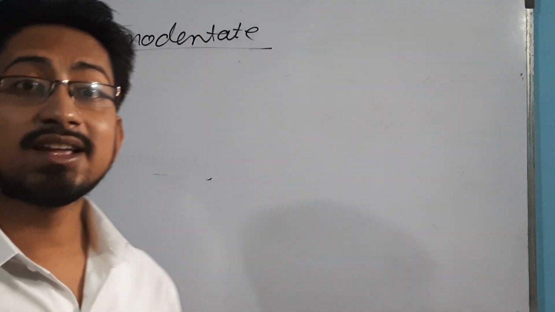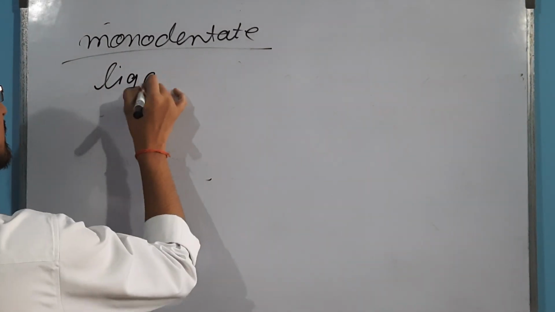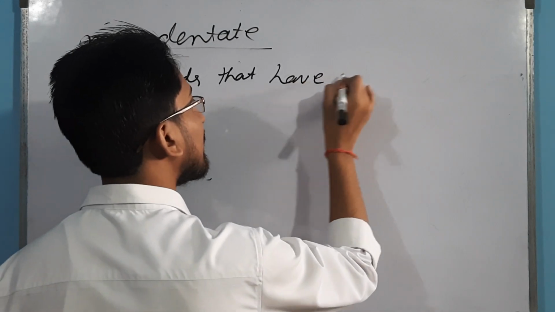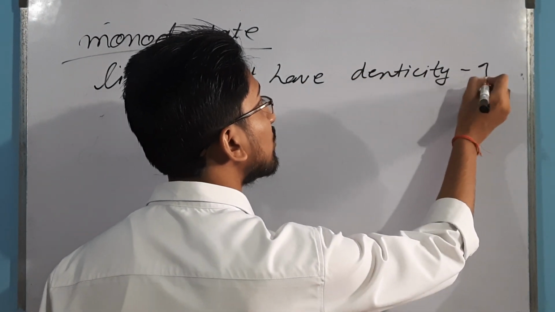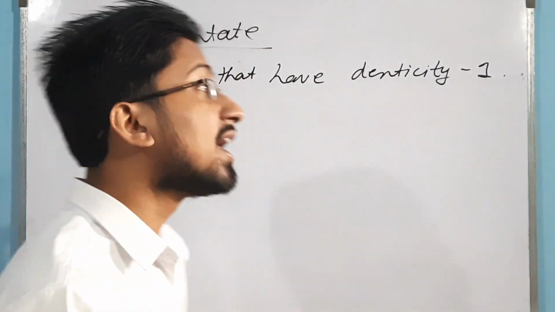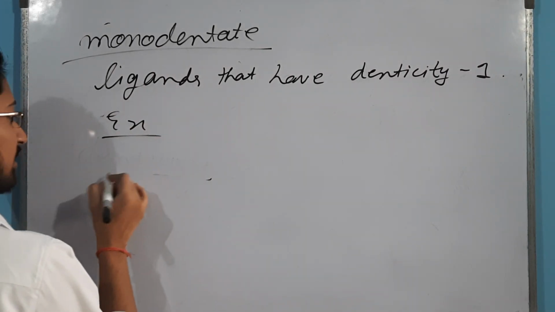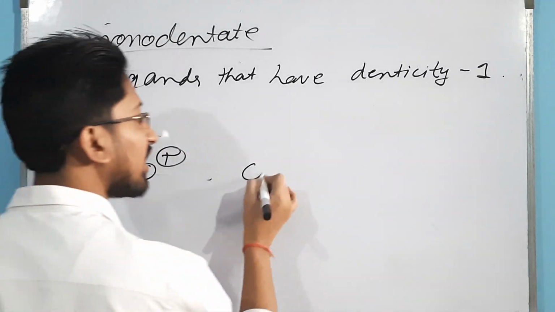Monodentate ligands are those ligands that have denticity of 1. Denticity 1 means they can donate only 1 pair of electrons to the central metal ion. Some of the very famous examples are nitrogen. It can donate 1 pair of electrons.